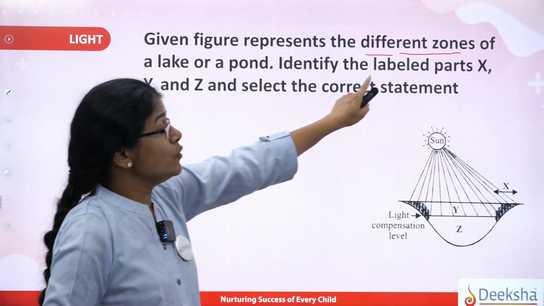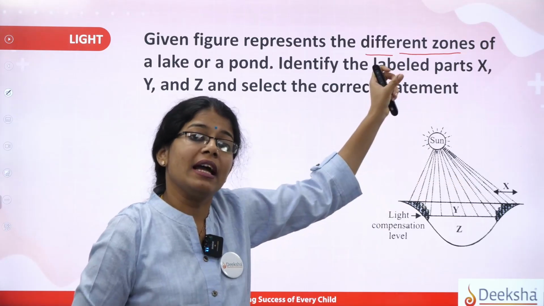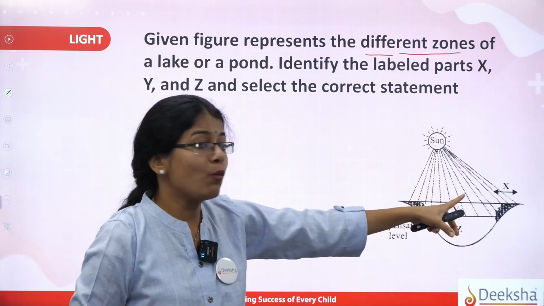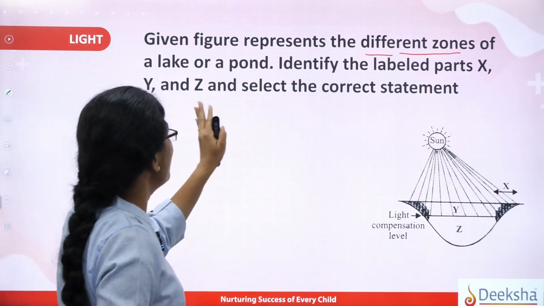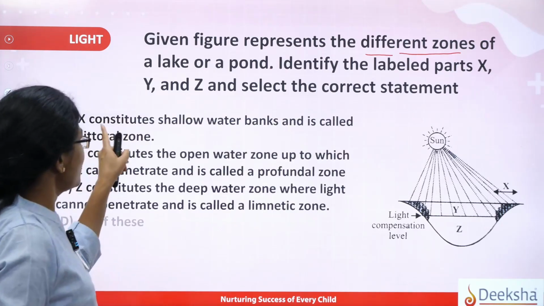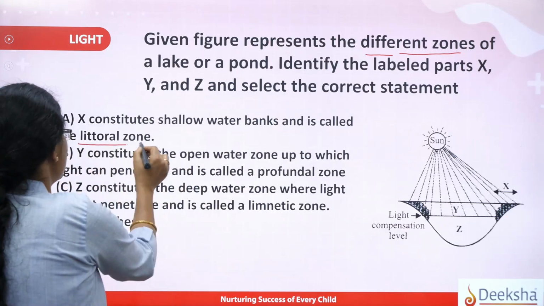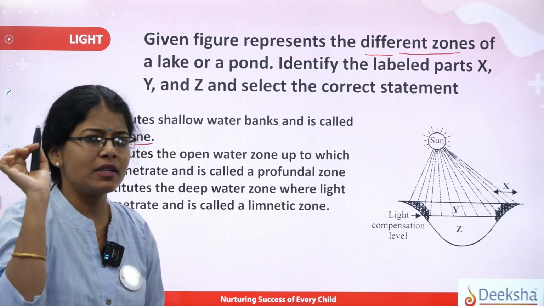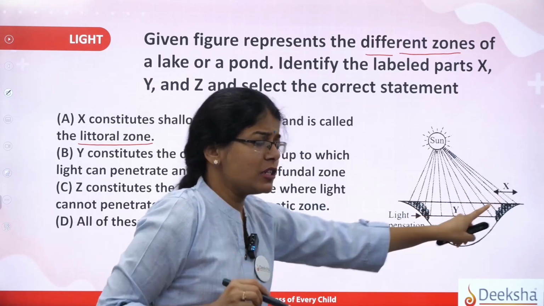So there are different zones produced when the light is projected into the water body. And the different zones are labeled here as X, Y and Z. Let us now go to the options. X constitutes shallow water banks and is called the littoral zone. Students, mark these words, littoral zone. X represents the littoral zone.